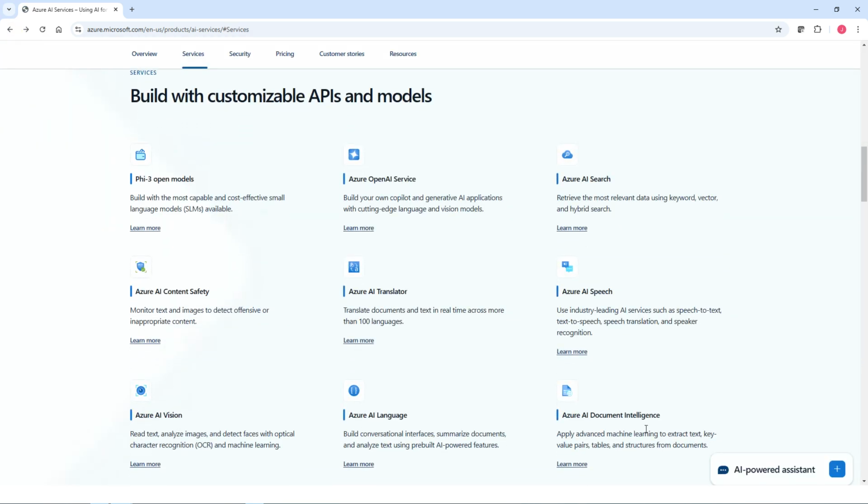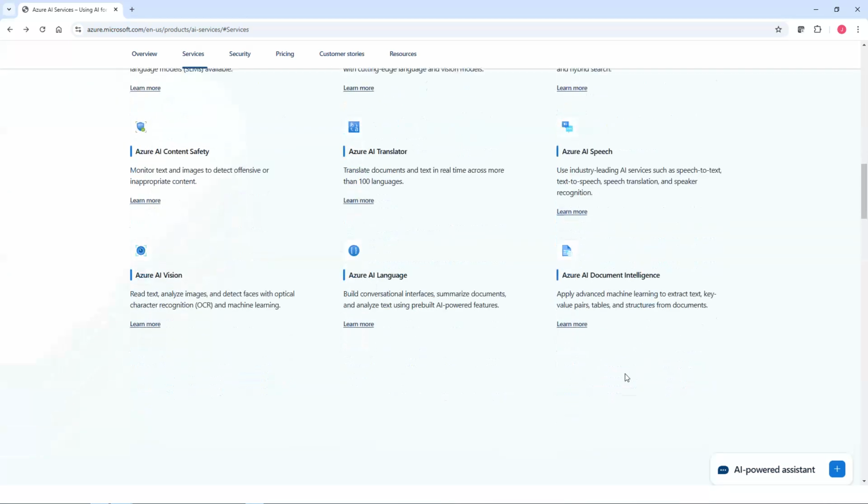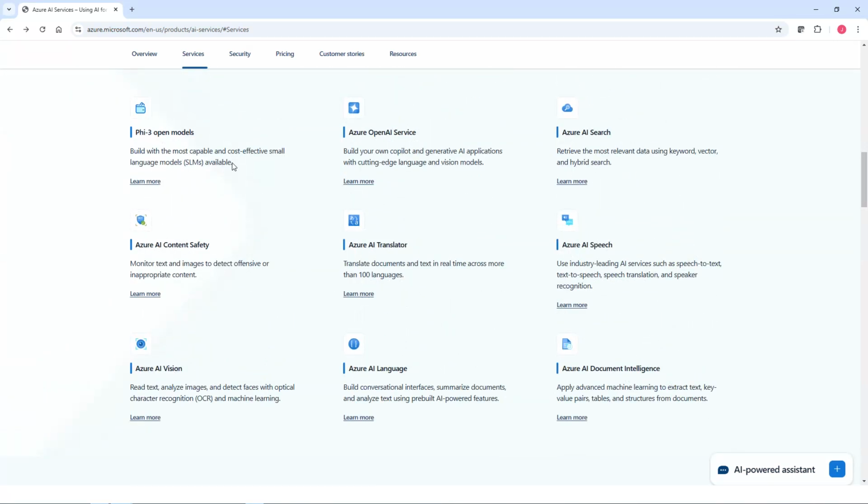AI vision, AI language, AI document intelligence for such things as analyzing text, sentiment analysis. Is this speech angry? Is this speech sad? Is this speech happy? Then of course translator, right? What else can be more important than more than 100 languages? AI speech, right? Converting text to speech. All these are about the senses, right?